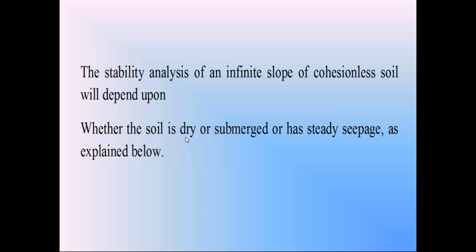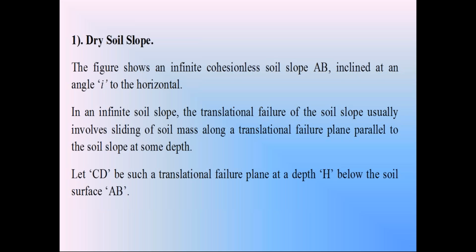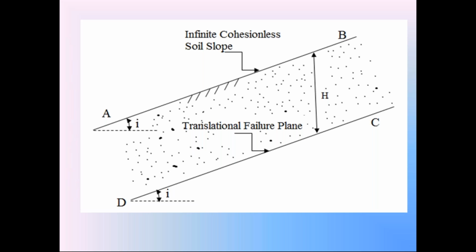So to discuss this stability analysis, we consider the infinite soil slope AB. Here this AB indicates the infinite cohesionless soil slope, making an angle i with the horizontal. We know that the infinite soil slopes are subjected to translational failure.